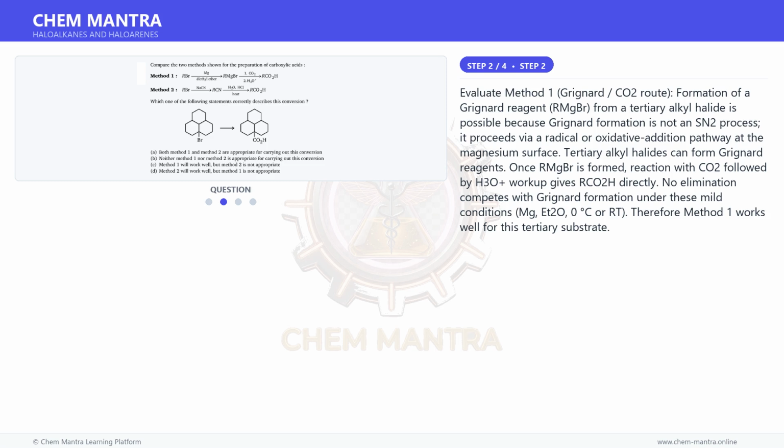Evaluate method 1, the Grignard-CO2 route. Formation of a Grignard reagent, RMgBr, from a tertiary alkyl halide is possible because Grignard formation is not an SN2 process. It proceeds via a radical or oxidative addition pathway at the magnesium surface. Tertiary alkyl halides can form Grignard reagents.